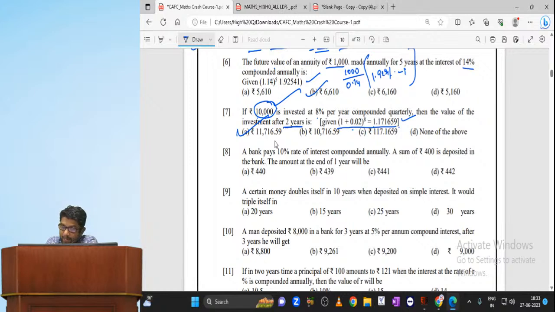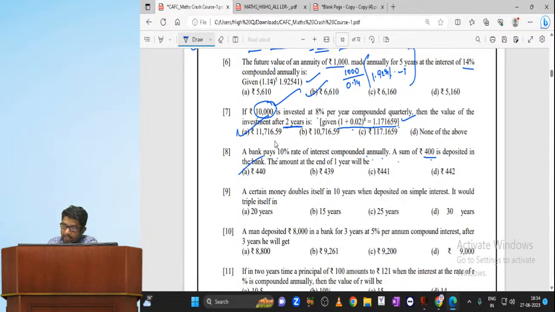Next, a bank pays 10% rate of interest compounded annually. A sum of 400 rupees deposited in the bank. The amount at the end of 1 year will be... See, a bank pays 10% rate of interest compounded annually. A sum of 400 rupees deposited in the bank. So the amount at the end of 1 year. What is the amount at the end of 1 year, my dear? 440. See, 400 plus 10%. Answer is over.